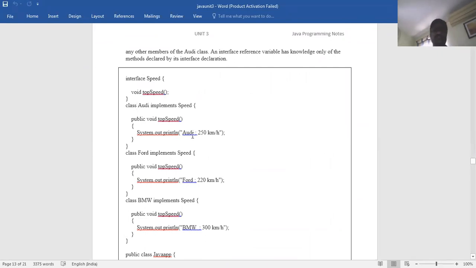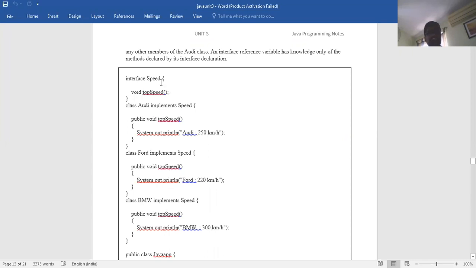Now I have taken the first car at 250 kilometers per hour. So public void topSpeed, System.out.println RD 250 kilometers. Now Ford, nothing but three cars I have taken: one is called the RD car, one is called Ford, one is called BMW. Ford's top speed is 220 kilometers. The same method, topSpeed. BMW also the same thing, top speed 300. So one is 250, one is 220, one is 300.